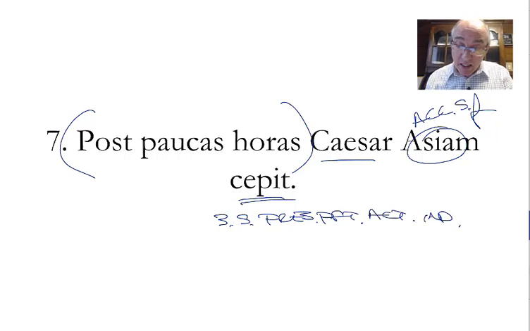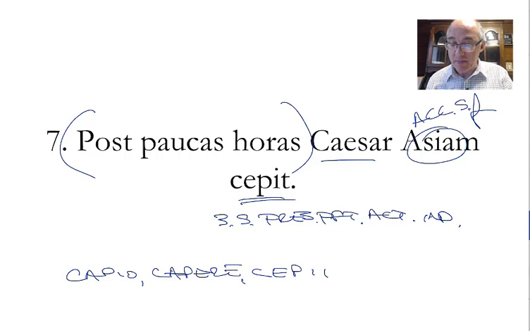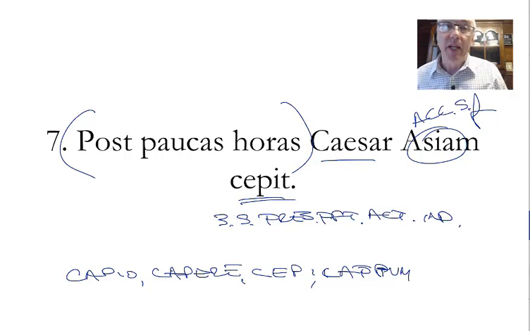And cepit comes from capio, capere, cepi, captum. And I hope now that you see the importance of recognizing the third principal part. And I think this is going to be one of the most difficult challenges, because if you look up cepit in Latin in the back of the book, in the dictionary, you're not going to find it.